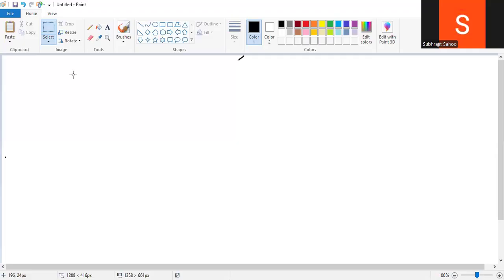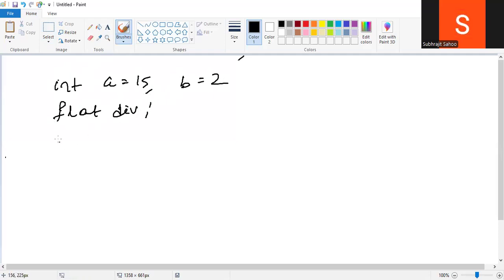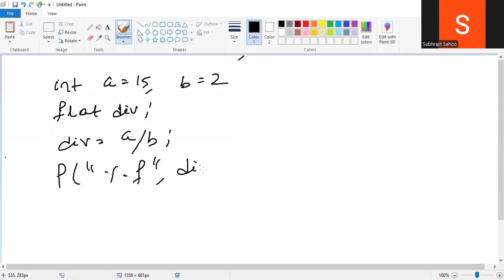Sir, I have declared integer a equal to 15, b equal to 2, and one more variable I have taken, float div. I'm doing quotient division a by b, and I'm printing here percent f, result value div. So what is the output I'll get?